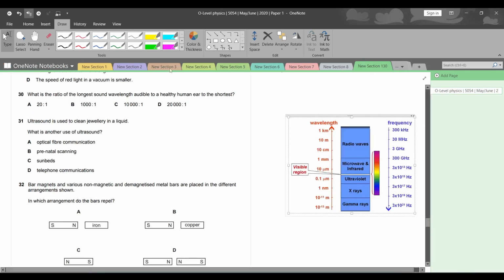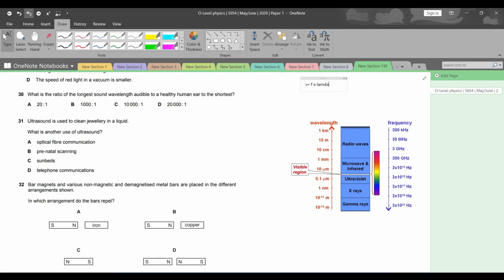Question number 30. What is the ratio of the longest sound wavelength audible to a healthy human ear to the shortest? So first of all, let me start off with an analogy. ठीक है ना, analogy से start करते हैं. So as we know, a pretty common formula is V is equals to F into lambda, है ना? V is equals to F lambda, very common formula.